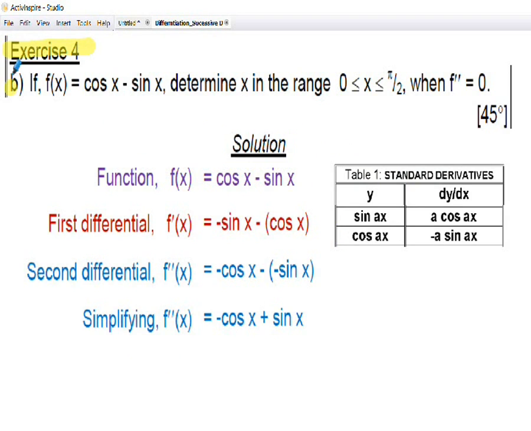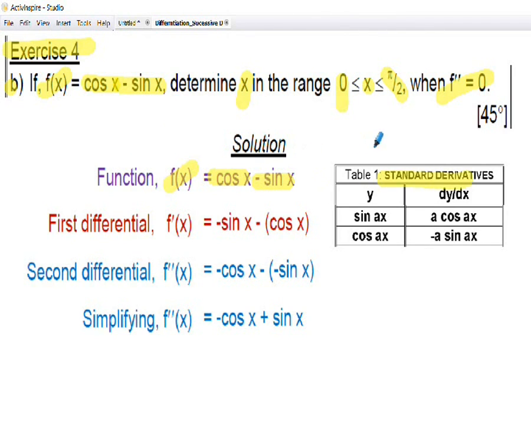Exercise 4 part B, the function of x is given as cos x minus sine x. We're asked to determine the value of x in the range of 0 to pi upon 2, that's radians of course, that's 90 degrees, for the value of x when the second differential, f double dash x, is equal to 0. So given the function f of x is equal to cos x minus sine x,